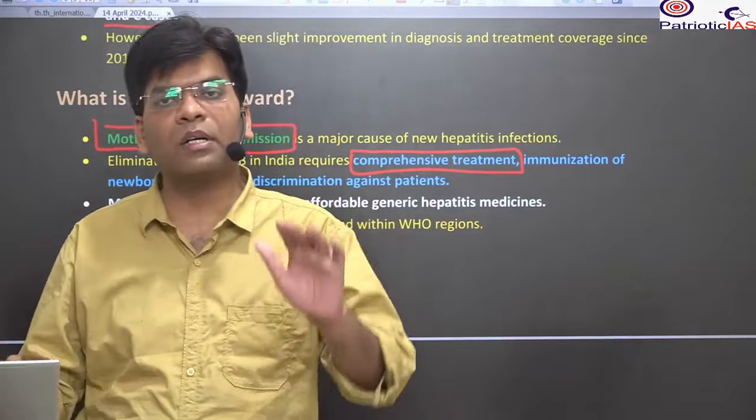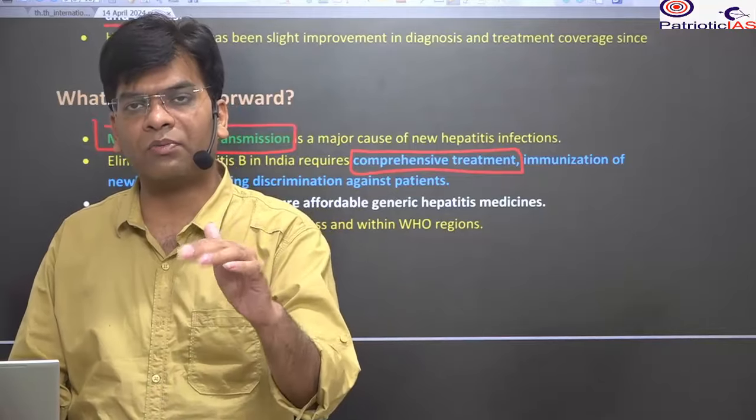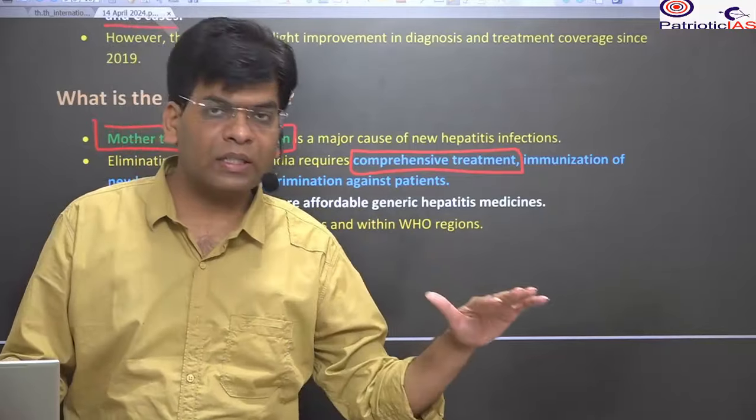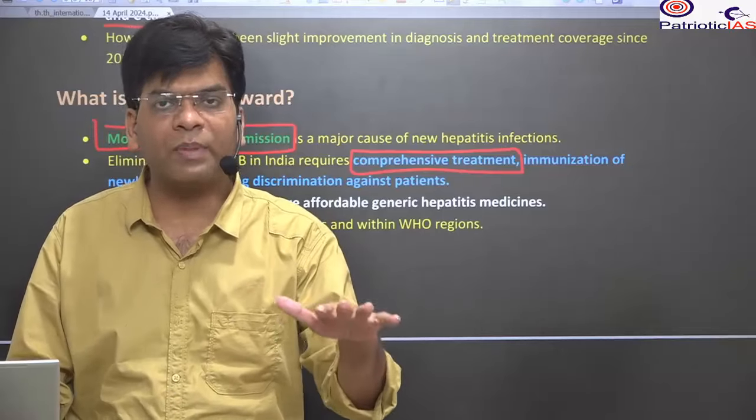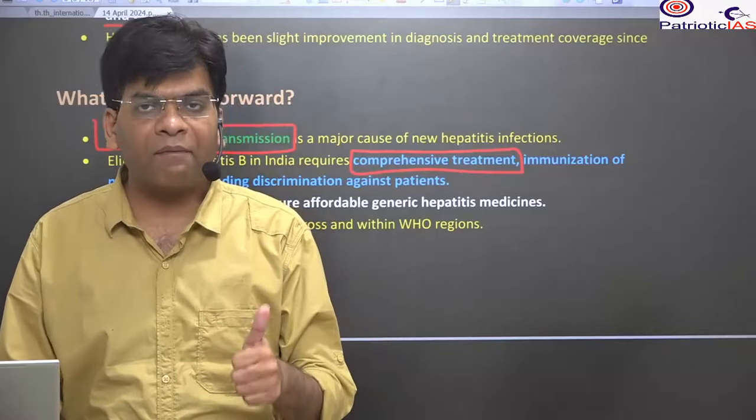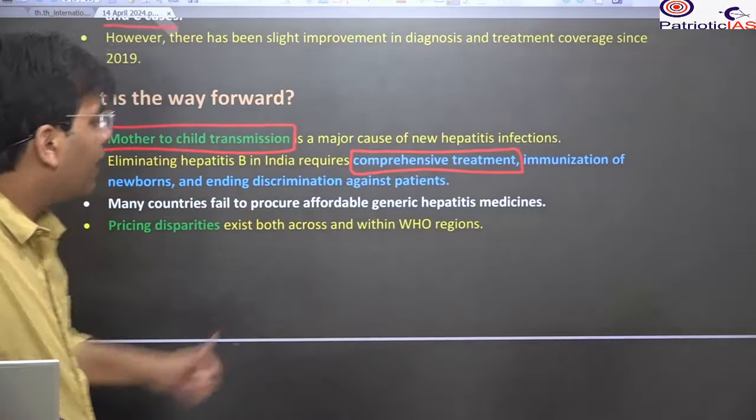For example, some regions in India have very high prices for the treatment, and some areas have very low prices for this medication, despite the generic medicine being available.